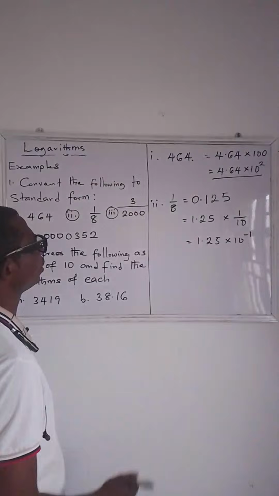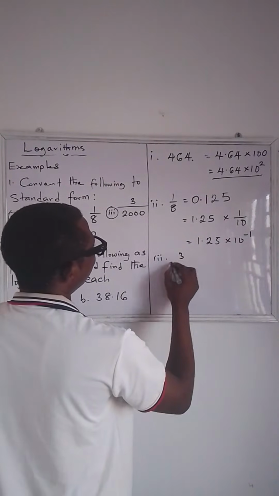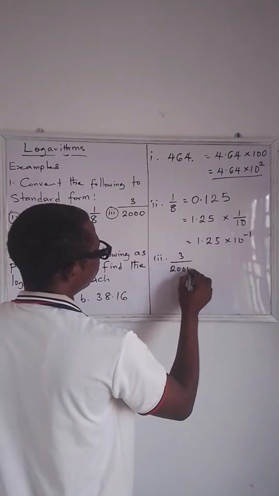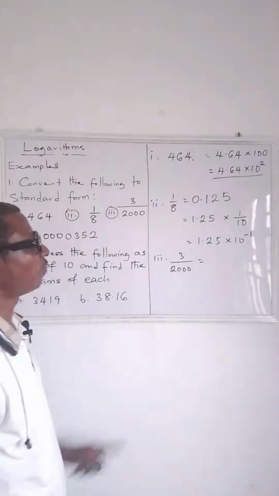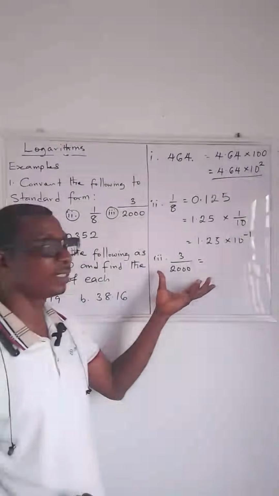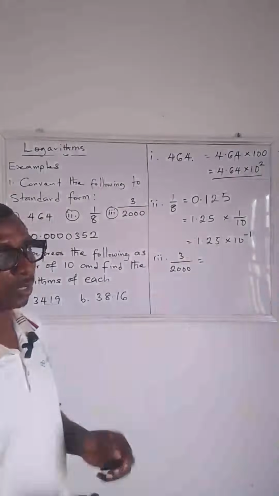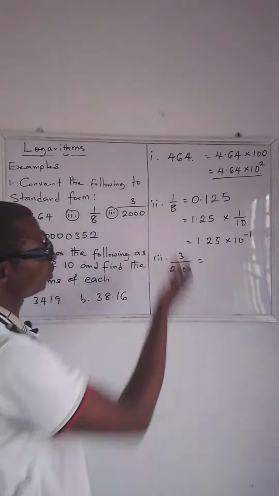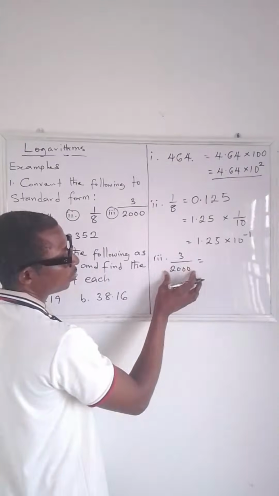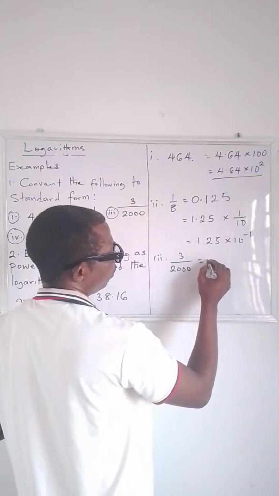Good. Now let's look at the third one. We have 3/2000. Now you have to convert this to standard form. The first thing is to express this in decimal form. Just like we did before, you ask yourself, how many 2000s are you going to see in 3? Of course that's going to give you 0.